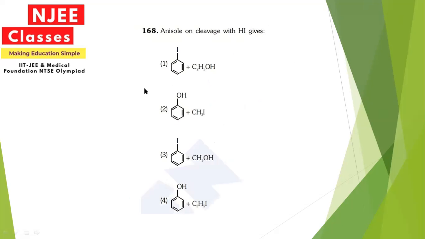Next, anisole on cleavage with HI gives. Since we know what anisole is, it is a benzene containing an ether group. When it reacts with HI, it will form phenol plus CH3I. So the second option will be correct.